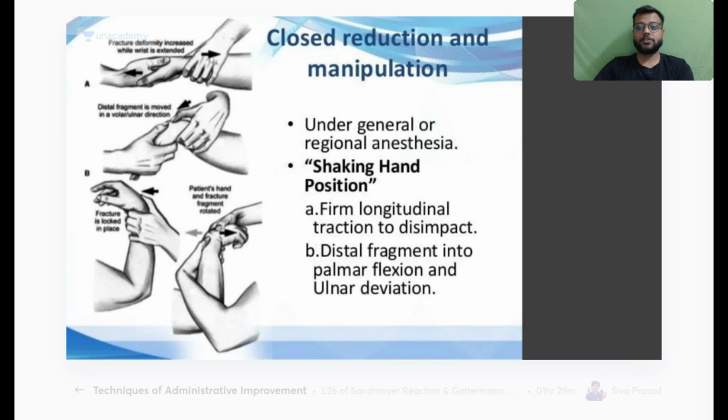Now the closed reduction of Colles fracture is very important. For this, what you do is, in the shaking hand position, you see, if the fracture is here, of my Colles fracture.